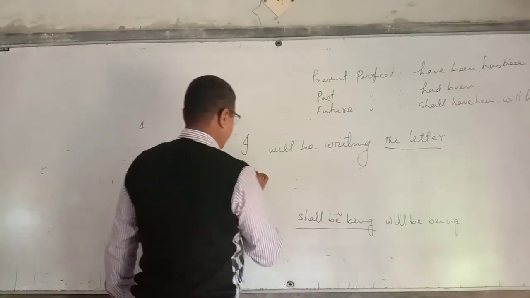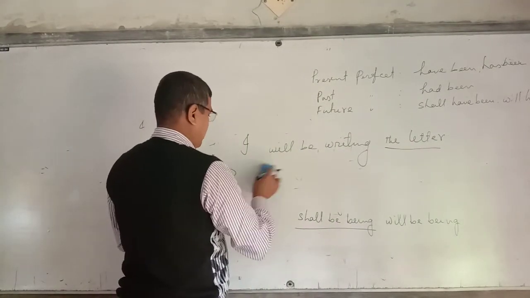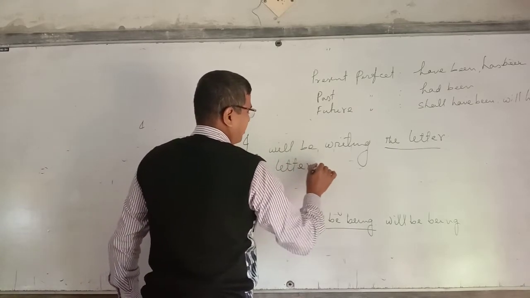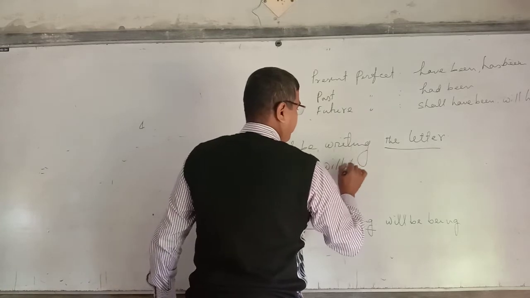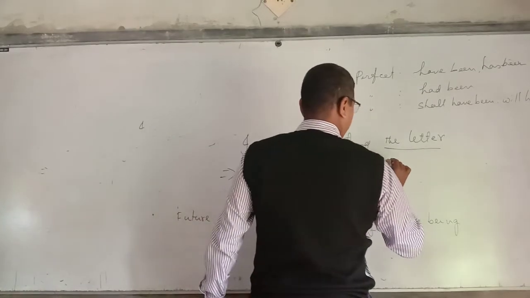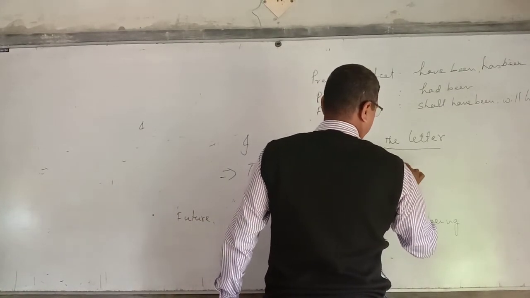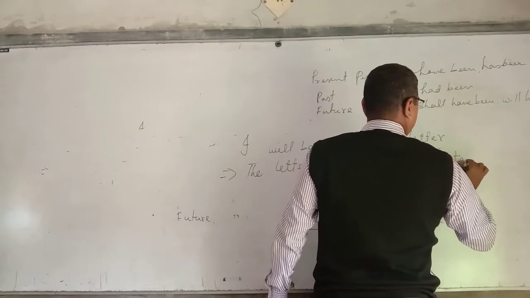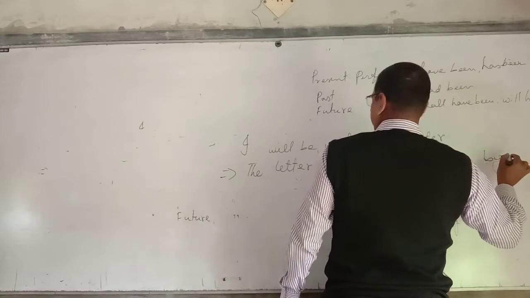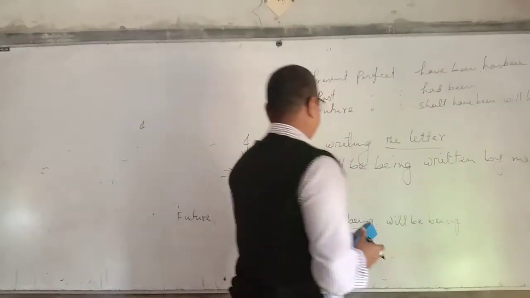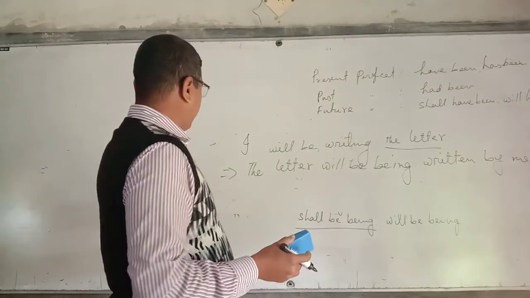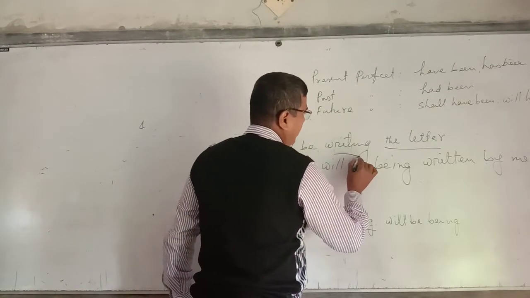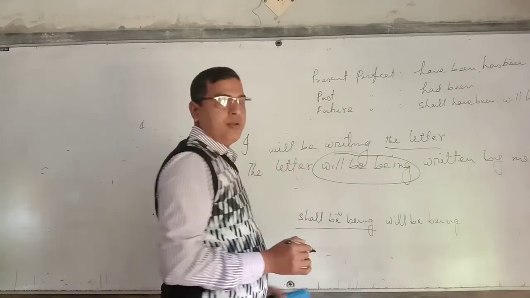The letter, object. The letter will be being written by me. It's an example of future continuous tense. So we use verb to be, will be being.